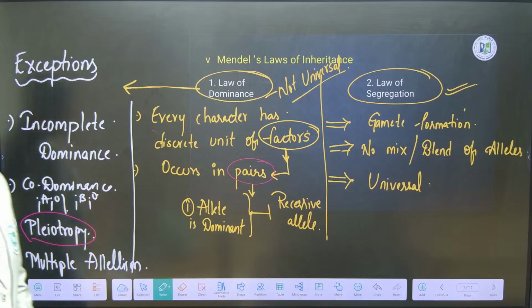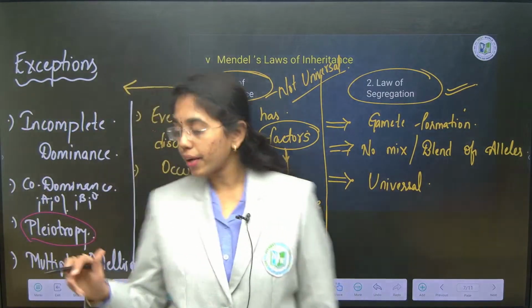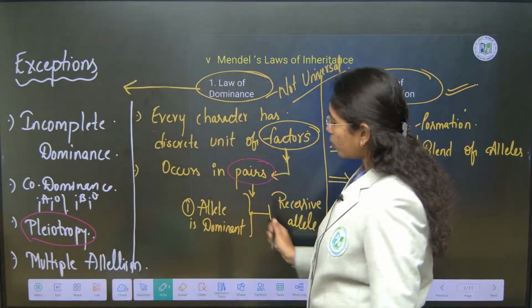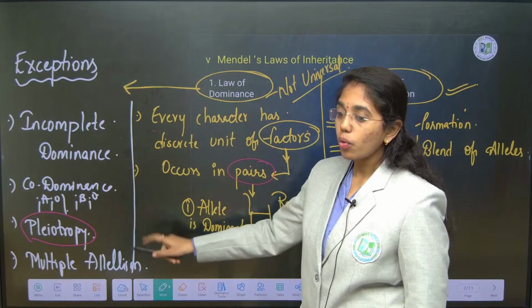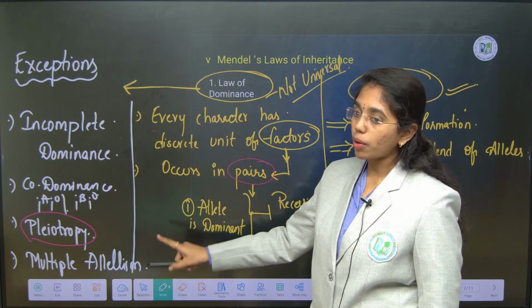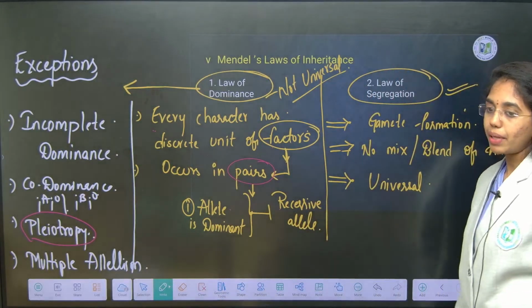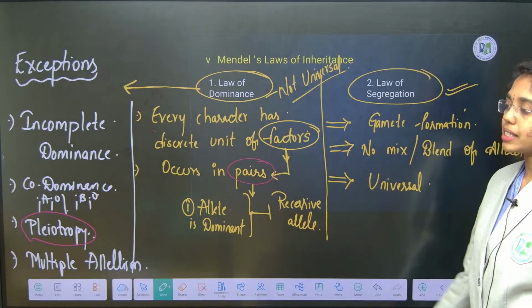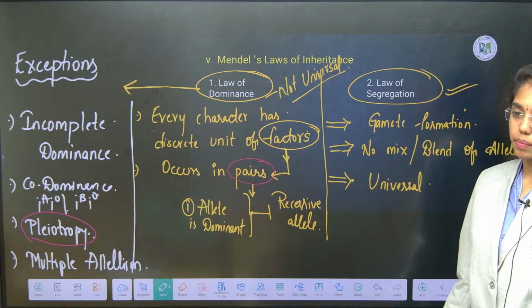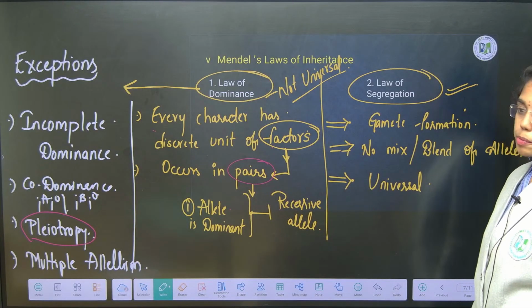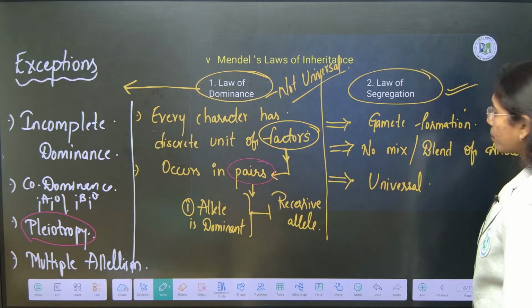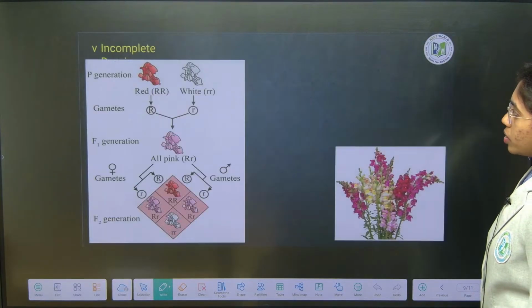Multiple allelism, where one character, according to Mendel, is controlled by two alleles, but here one character or one gene is having many alleles. That is one example of what? Multiple allelism. ABO blood grouping is again the example for multiple allelism. Okay, clear with the exceptions and laws? Test cross is clear to you.